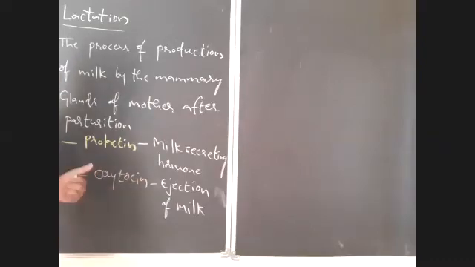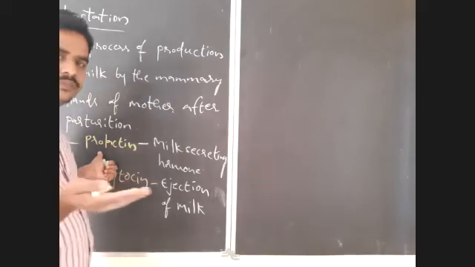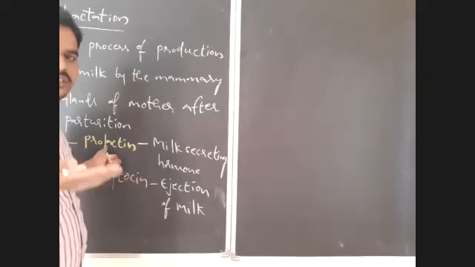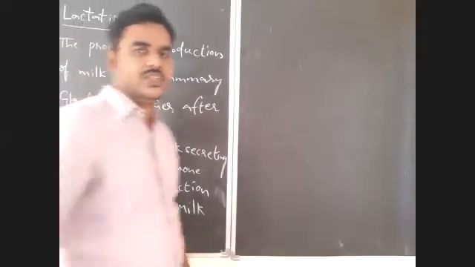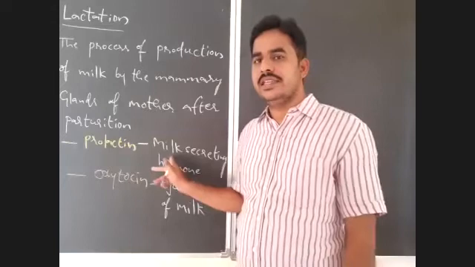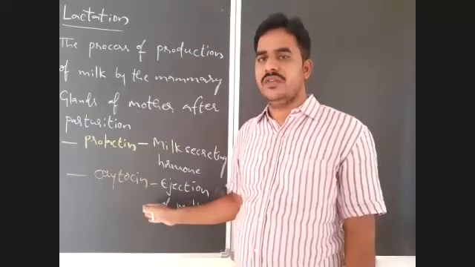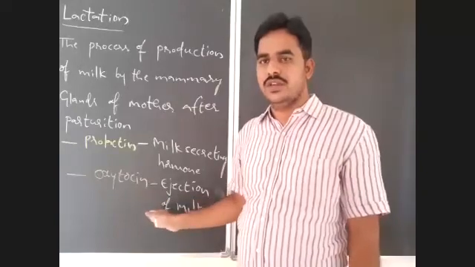Lactation will begin after parturition, usually within 24 hours, when the prolactin levels increase in the body of the female. If the prolactin levels increase, that will stimulate the alveoli of mammary glands, then the alveoli secrete the milk. And oxytocin is responsible for the ejection of milk, which is known as the birth hormone also.